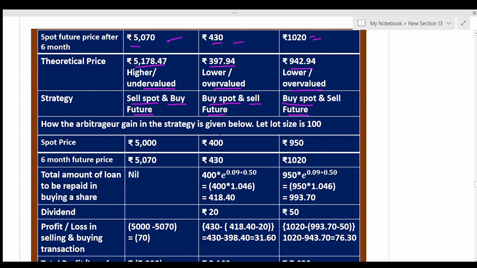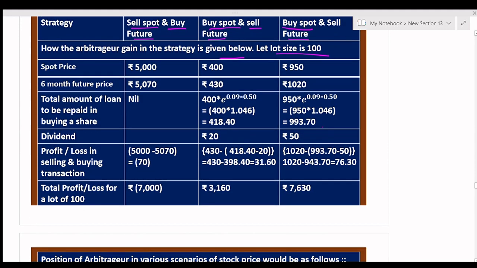Now how the arbitrageur gains in the strategy is given below. Let lot size be 100. Spot price is 5,000, 400 and 950. 6 month future price is 5,070, 430 and 1,020. Total amount of loan to be repaid: here the strategy is sell spot, so no loan.